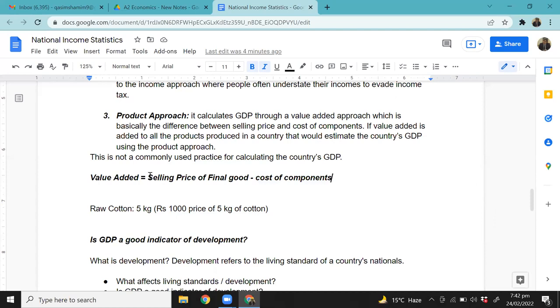So the price of the good at which they sell it is higher than the cost. It's higher than the cost they spend in manufacturing that product, right? Easy, fair enough. So that component is known as value added. It's slightly different from profit, right? Because a lot of students get confused and ask how it is different. Profit is revenue minus cost, or sales minus cost. The only difference between value added and profit is that value added only subtracts the cost of components. It doesn't subtract other things like fixed cost, rent, electricity expense and all that.